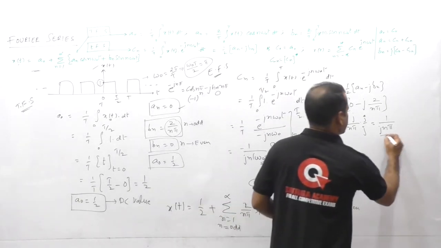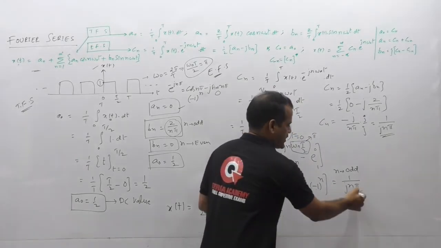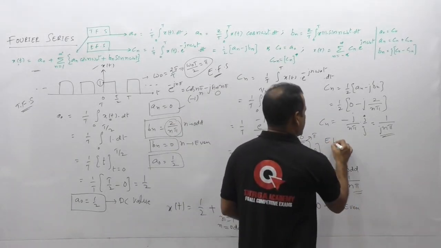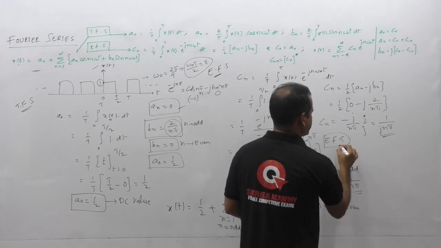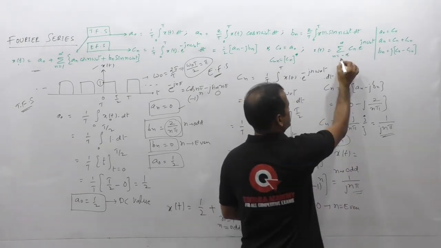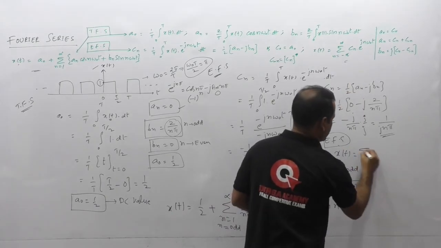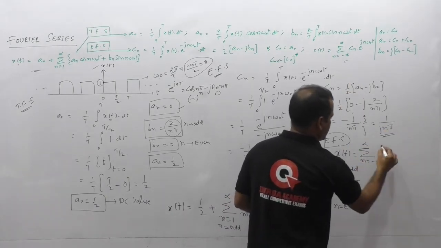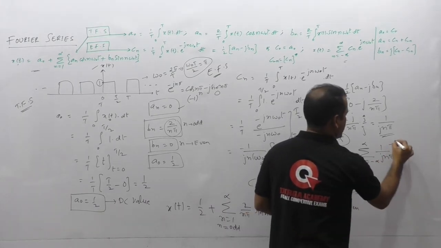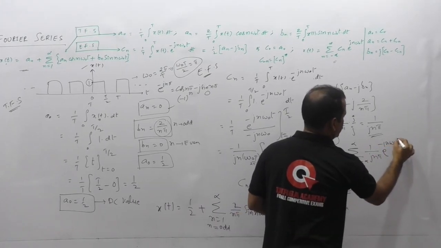So we are getting the Cn value correct here, and we can substitute in this exponential Fourier series expansion, which is x of t is equal to, from this expansion, the sum over n from minus infinity to plus infinity of Cn value 1 by j n pi and e to the power of minus j n omega naught t.